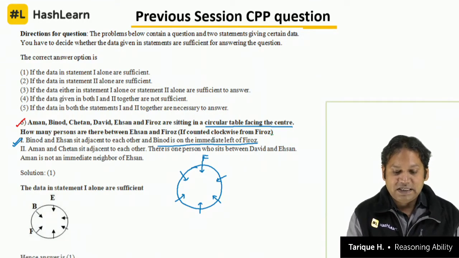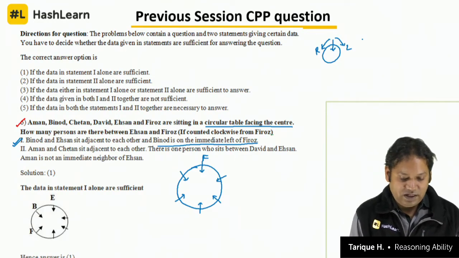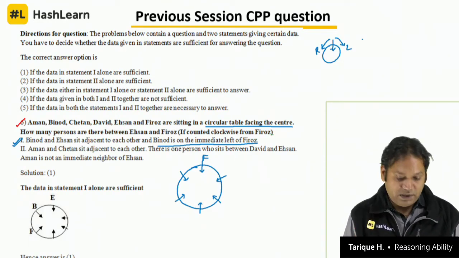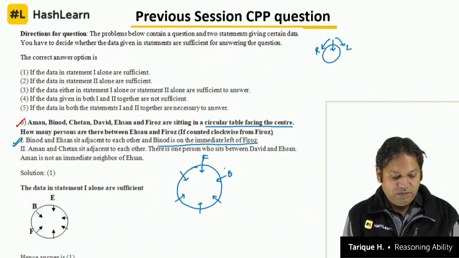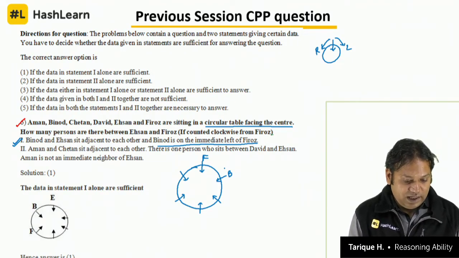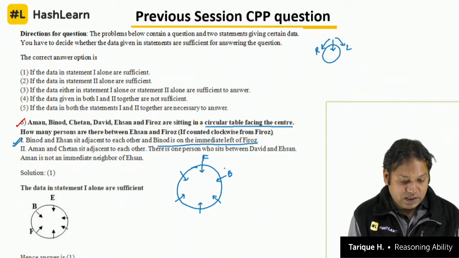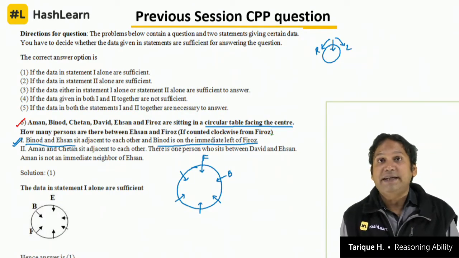If a person is facing the center, right is in the anti-clockwise and left is in the clockwise direction. This also we have seen earlier in the circular seating arrangement class. So Binod is on the immediate left of Firoz, so this will be the position of Binod with respect to Firoz. Clear? And Binod and Ehsan sit adjacent to each other, they are immediate neighbors.